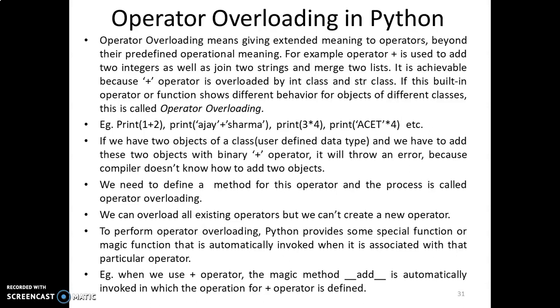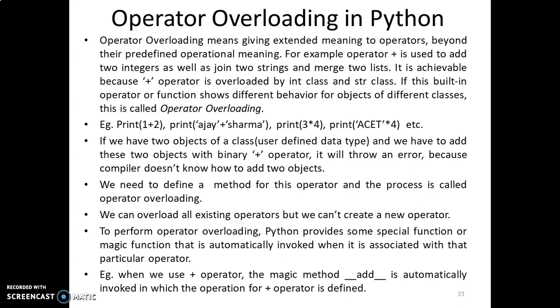Now coming back to operator overloading for the objects of a class, consider that we have two objects of a class and we have to add these two objects with the binary plus operator. Obviously it is going to throw an error because plus is not overloaded for them, and it's not aware how to add the two objects. For this, we need to define a method for this operator, and the process of defining this operator so that it can show overloaded behavior for the objects of a class is known as operator overloading. In Python, we can overload all the existing operators, but we can't create a new operator.